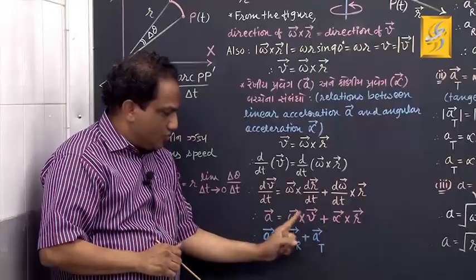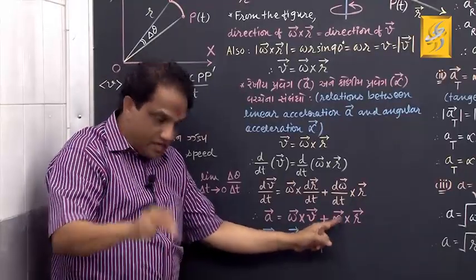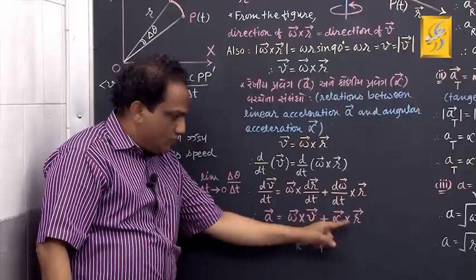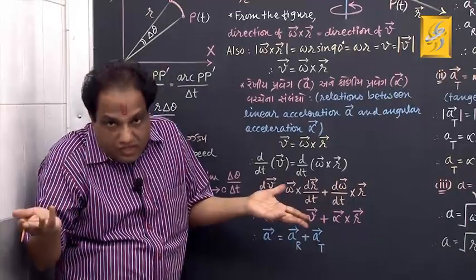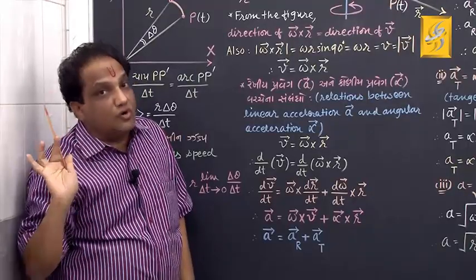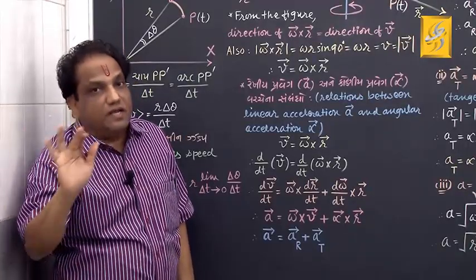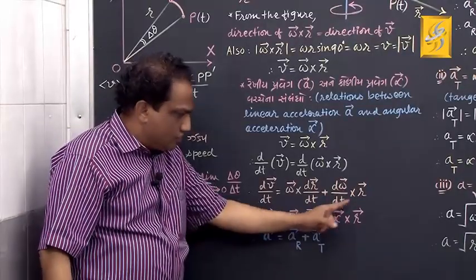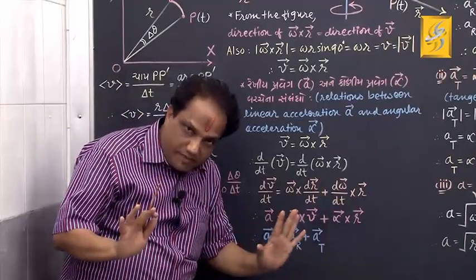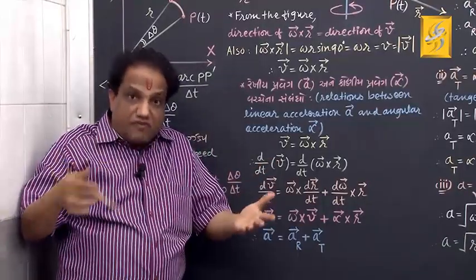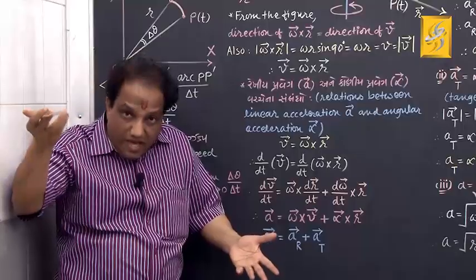Because the addition of two accelerations only can give you acceleration. You can add and subtract homogeneous quantities. Homogeneous means identical type. If this is acceleration, these also must be acceleration. Okay? Let us find out their directions, and from directions, we will give them some specific name.